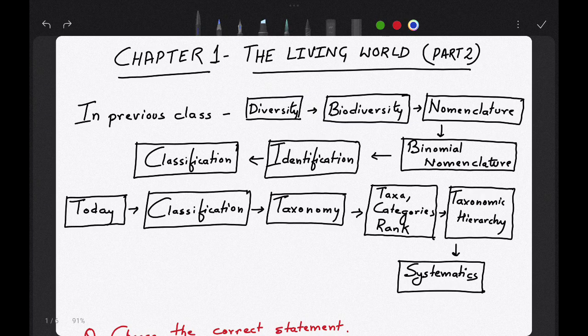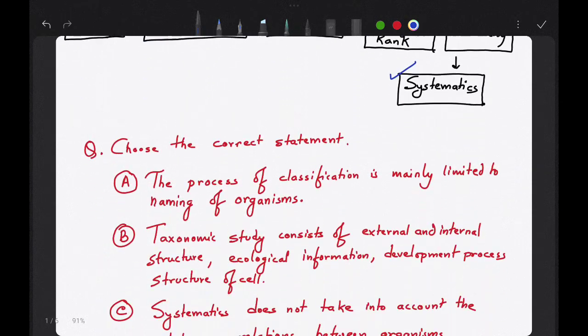Hello everyone. In today's class, we will discuss the chapter The Living World, and this is part 2. In the previous class, we discussed diversity, biodiversity, nomenclature, binomial nomenclature, identification and classification. In today's class, we will talk about classification, taxonomy, taxa, categories, rank, taxonomic hierarchy and systematics.